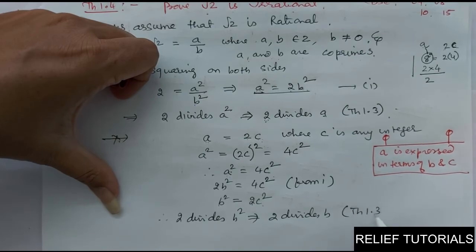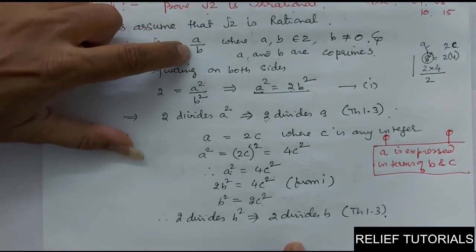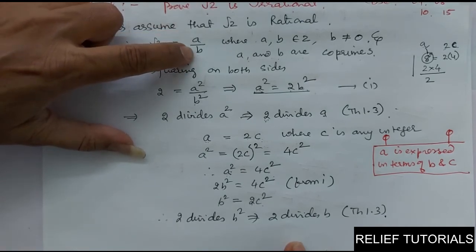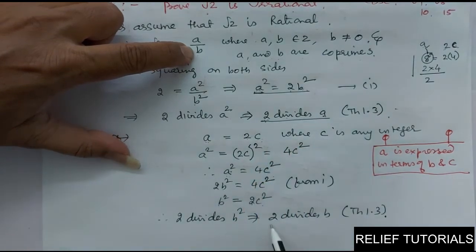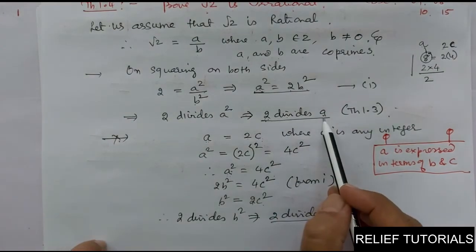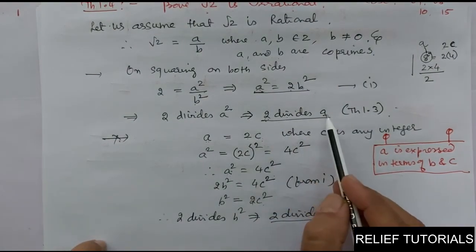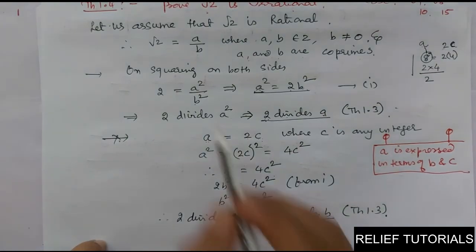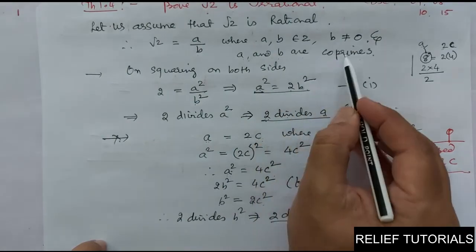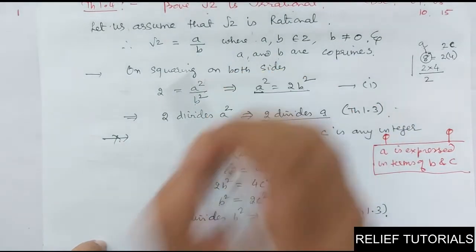Theorem 1.3. See this, A and B: 2 divides A and 2 divides B. Clear? Have you got it here? So what do you mean by 2 divides A? 2 is one of the factors of A and 2 is also a factor of B. So 2 is a factor of both A and B. And here we have supposed that A and B are co-primes, means they don't have any factor in common.